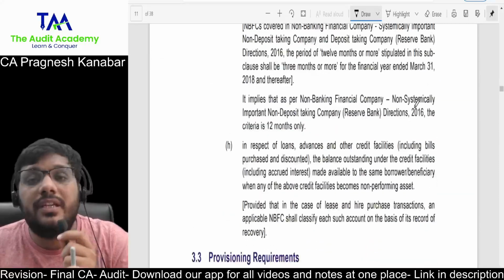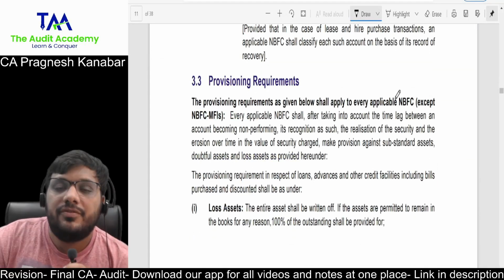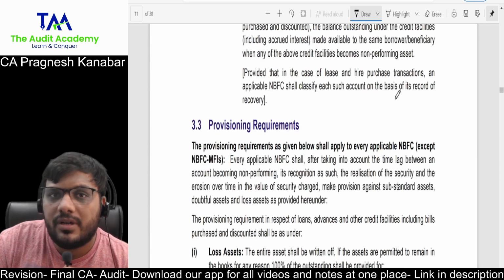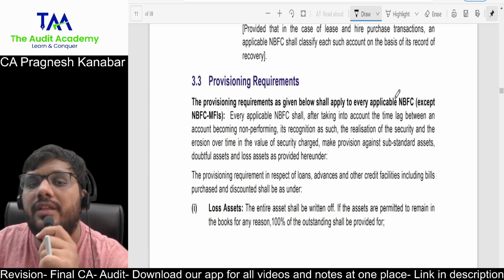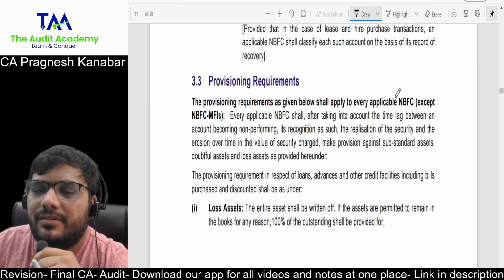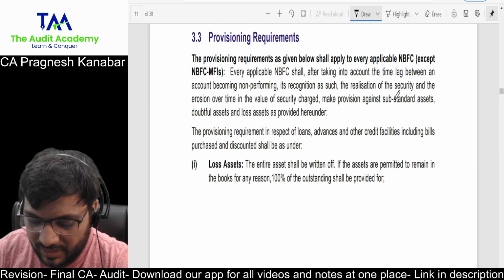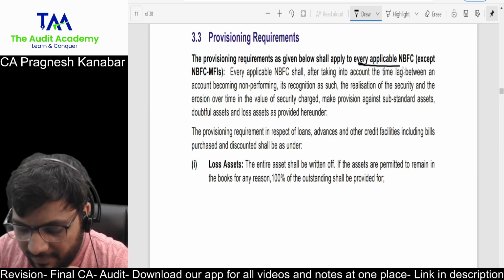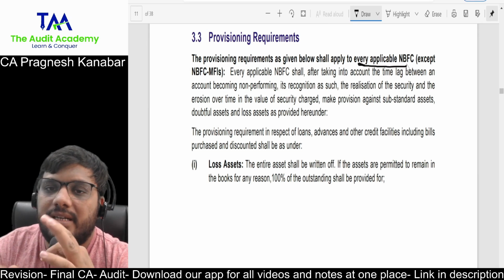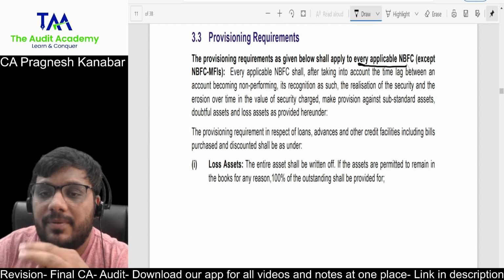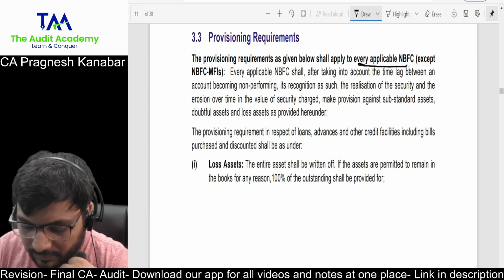What is the provisioning in case of banks? Substandard asset 15% secured, unsecured 25%. Then you have doubtful up to 1 year, 1 to 3 years, more than 3 years. Please compare it with the audit of banks. For asset provisioning, for every applicable NBFC, once the asset is classified as substandard, they are supposed to create a provision.